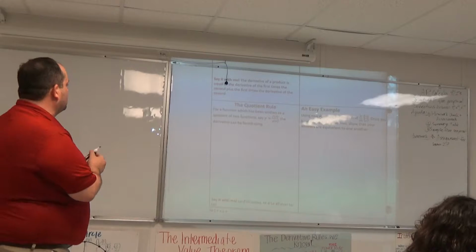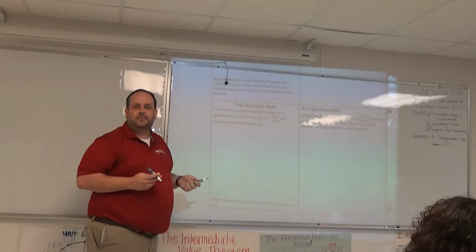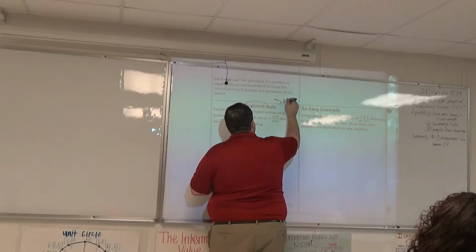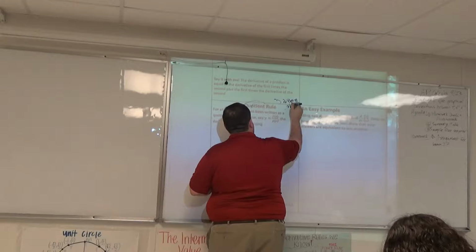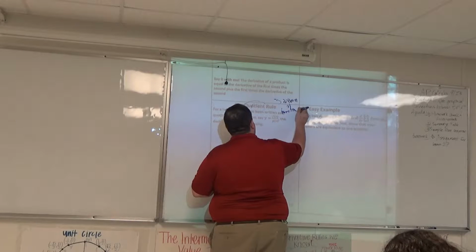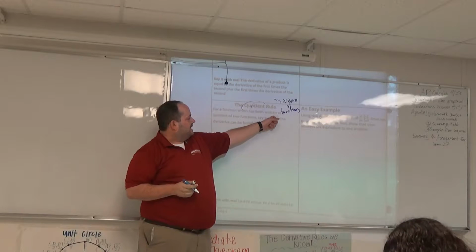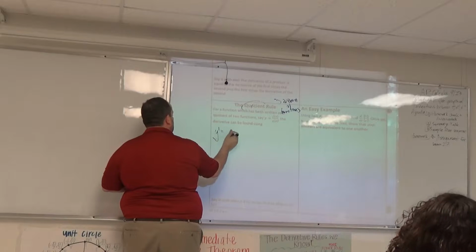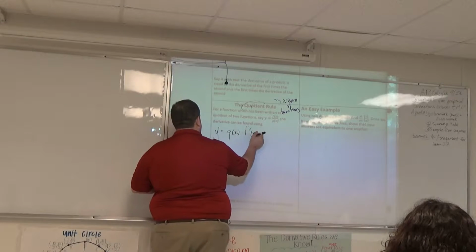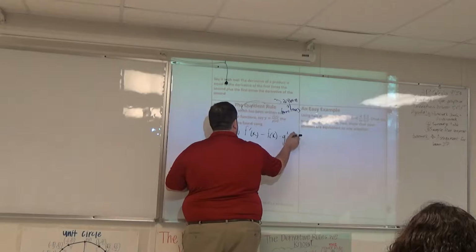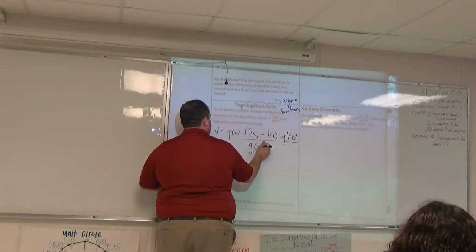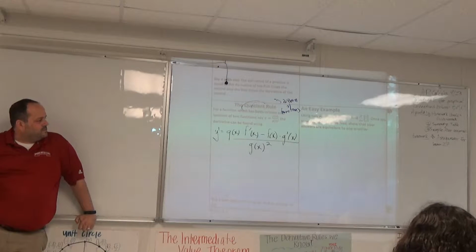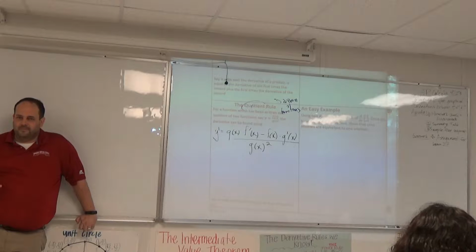Good. Quotient rule. Andrew, quotient rule. What does that even mean? When you're dividing a function. Quotient, division of functions. Now the quotient rule, you're going to see it as f of x over g of x. Here's the quotient rule. The quotient rule says g of x times f prime of x minus f of x times g prime of x, over g of x squared. That's the quotient rule: g of x times f prime minus f of x times g prime, all over g of x, the whole thing squared.